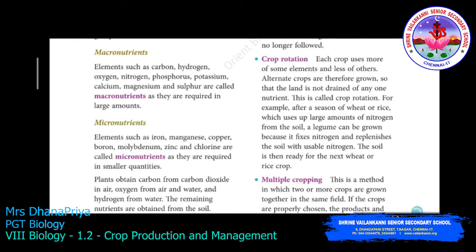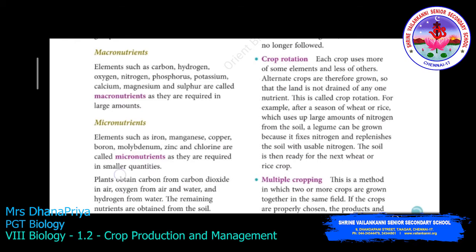Huge, a big amount. Okay. So the macronutrients include elements like carbon, hydrogen, oxygen, nitrogen, phosphorus, potassium, calcium, magnesium and sulfur. These are the elements which are needed in a large quantity, in a large amount, for the development of the plants. The elements required in a large amount are called macronutrients.